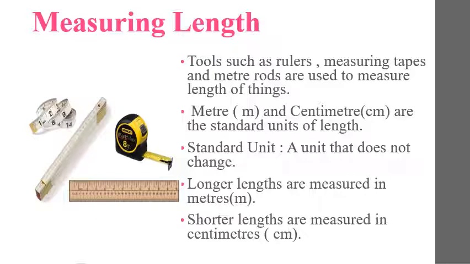Okay, and you know, longer lengths are measured in meters, and meter is written in short as m, whereas shorter lengths are measured in centimeters, and centimeter is written in short as cm. Understood, all of you? The standard units for measuring length are the meter and the centimeter. Meter is used for measuring longer lengths and centimeter is used to measure shorter lengths.